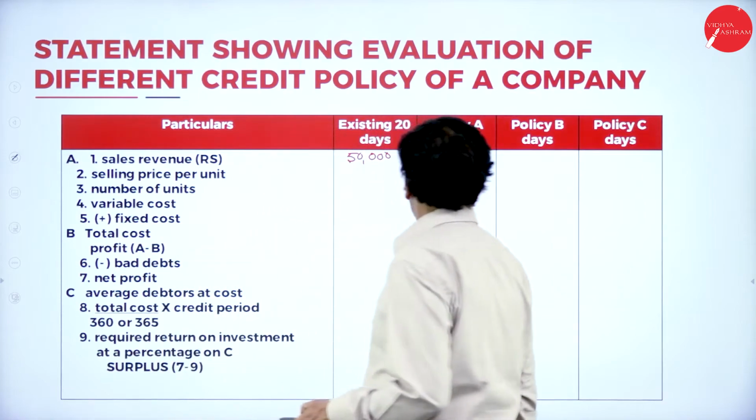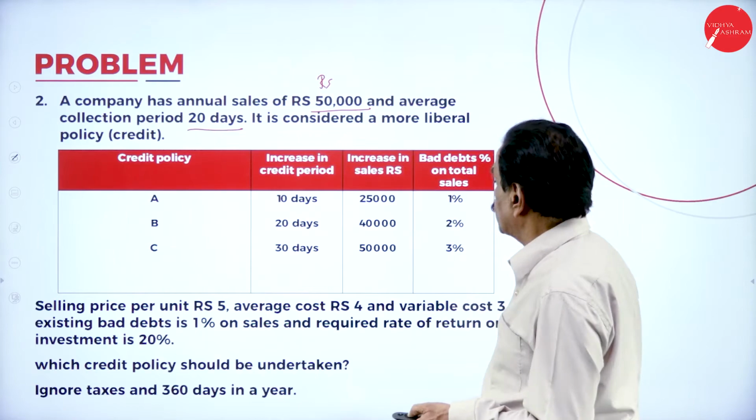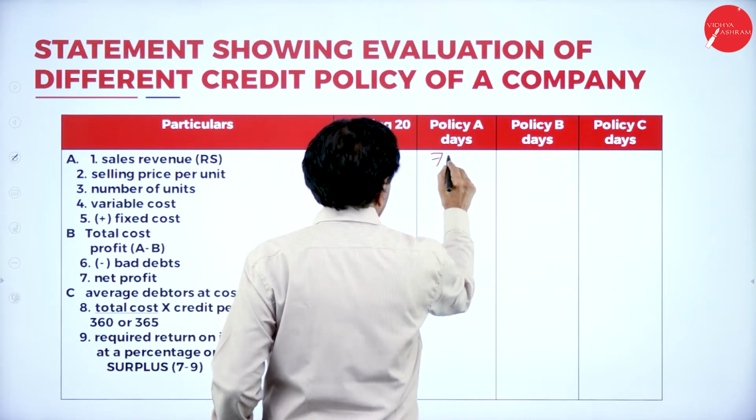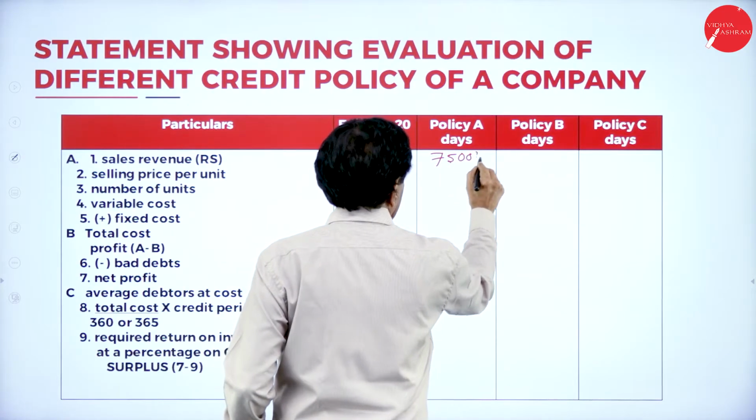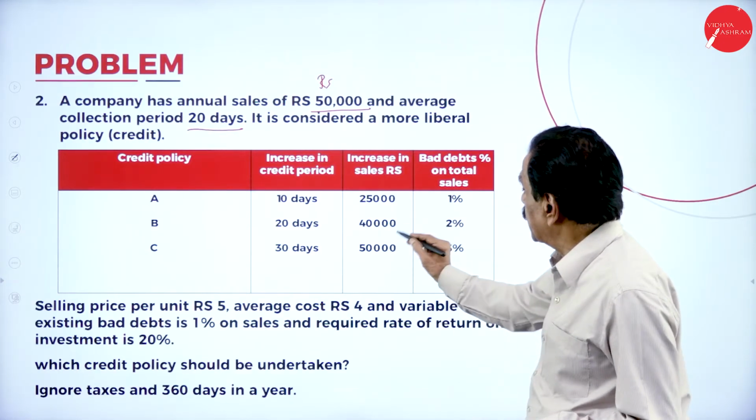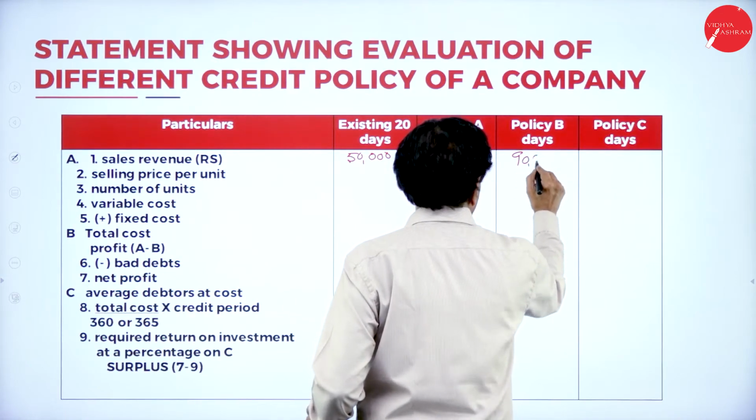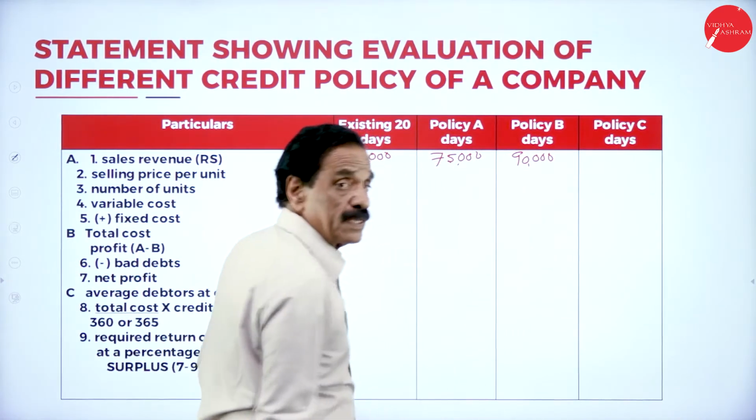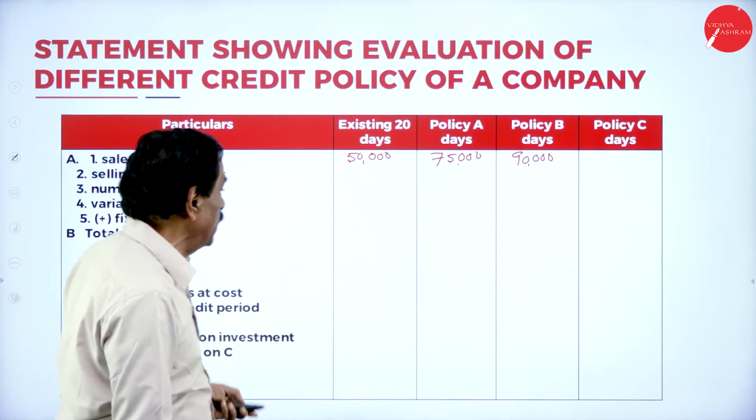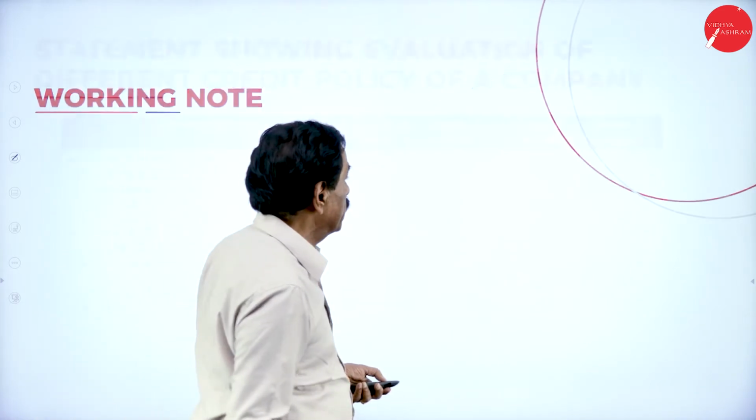50,000 rupees. Policy A, so increase in sale is 25,000, 50 plus 25 is 75,000. And come back to policy B, increase by 40,000, 50 plus 40 is 90,000. Policy C, so basic is 50, increase by 25, increase by 40. Regarding the C, increase by 50, 50 plus 50 is 1 lakh.